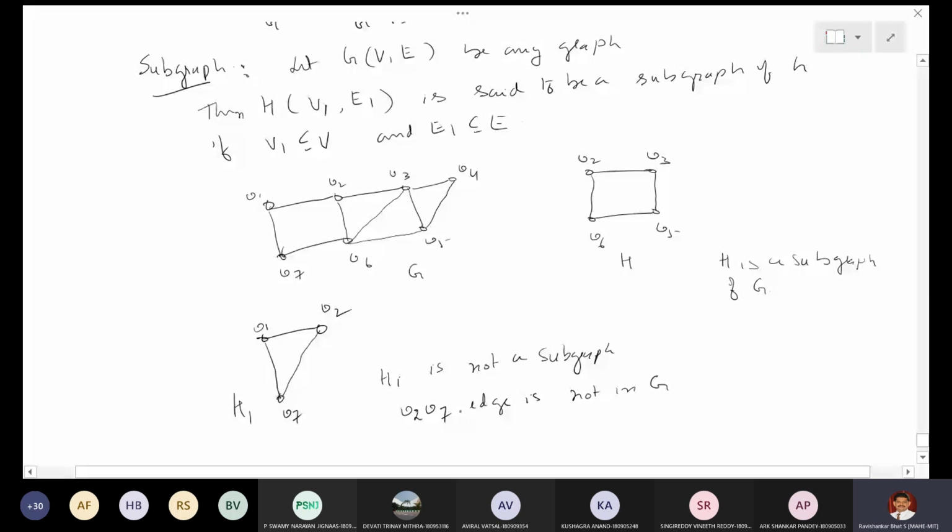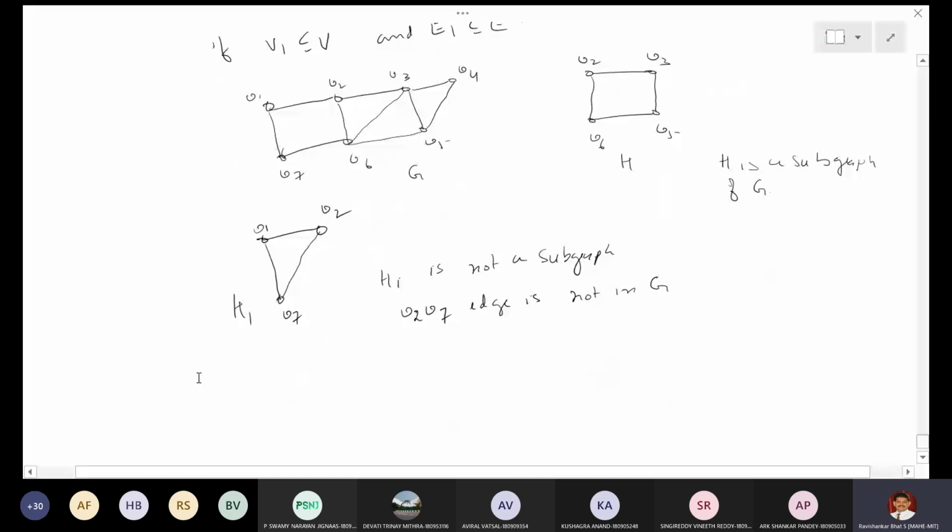So you should be able to find the subgraph that you have taken in the original graph with the same vertex set. That is the subgraph definition. I have given one example which is a subgraph and one which is not. That will clear the definition.